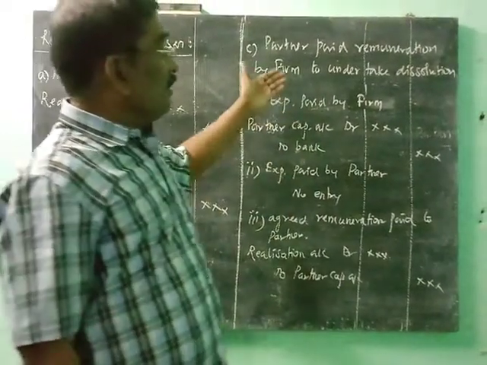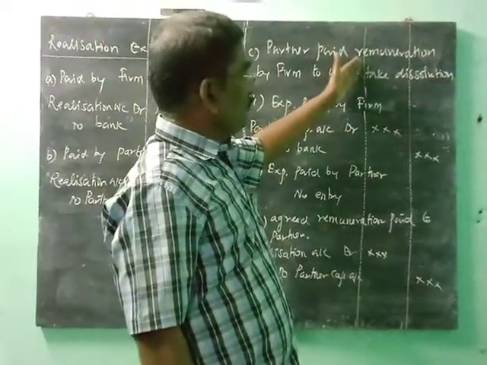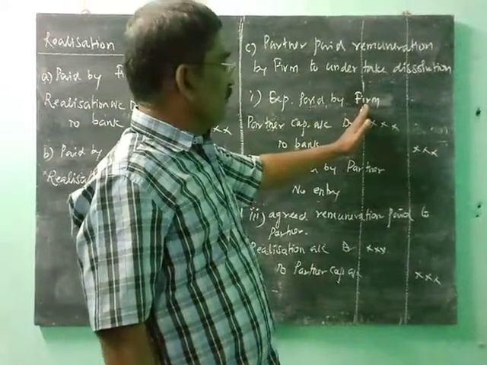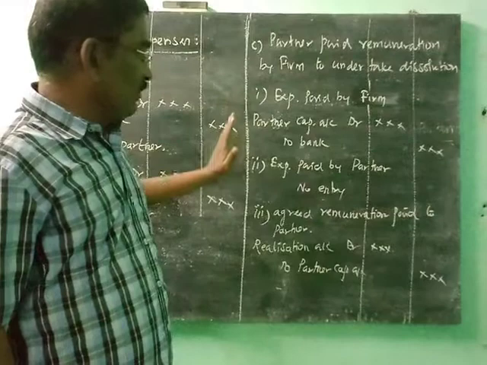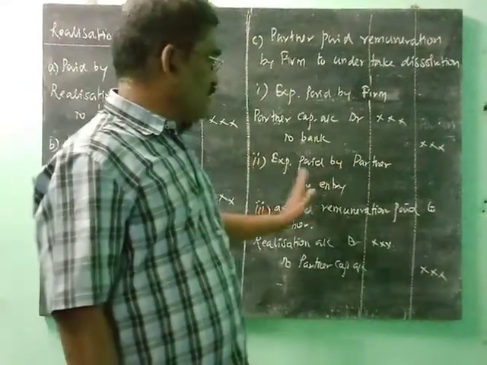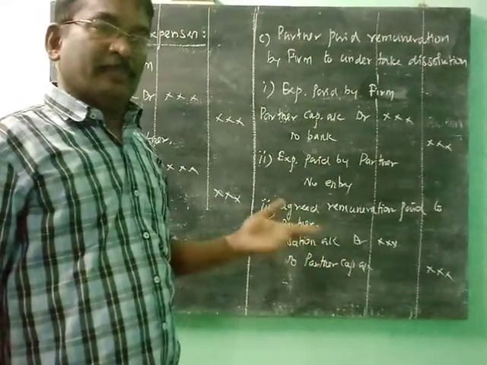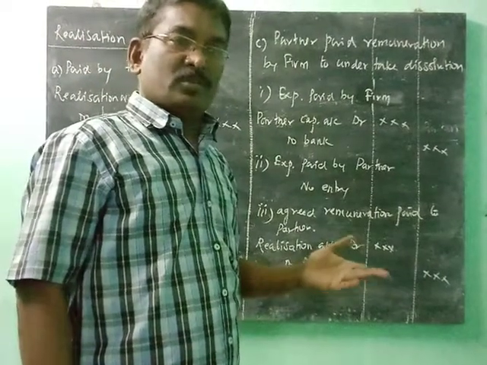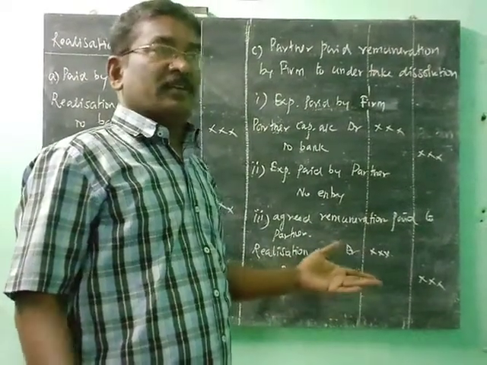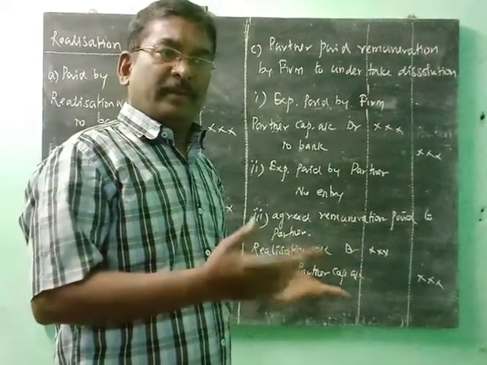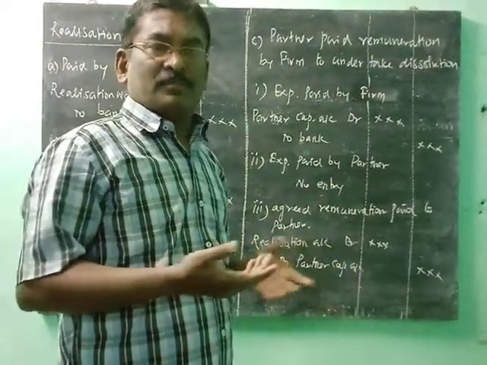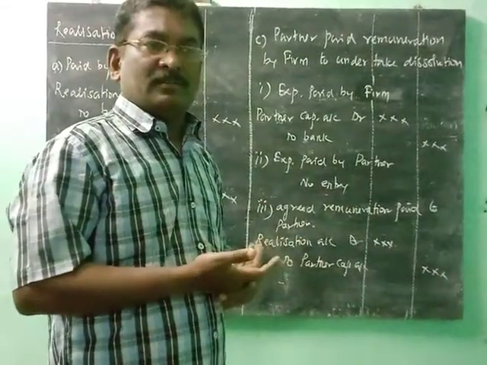Because the partner's remuneration is already paid, but the expenses were paid by the firm, those expenses are reimbursed from the partner. Simple. If expenses are paid by the partner, there is no entry, because the partner has already been paid for dissolution expenses. If one partner received 10,000 rupees as dissolution remuneration and he pays the expenses, that is not a problem for the firm.